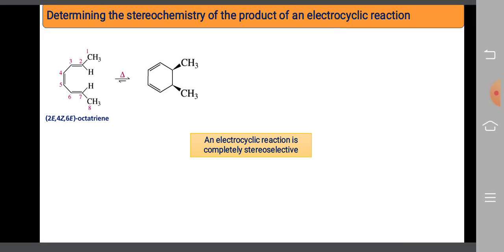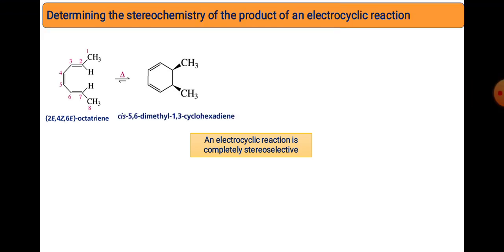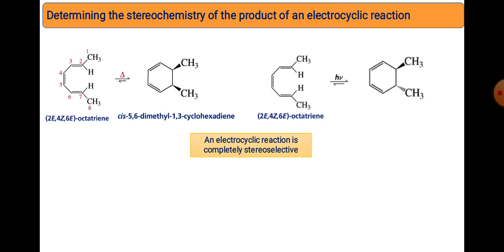And the name of the product is cis-5,6-dimethyl-1,3-cyclohexadiene. Now look, this same reactant, when treated with light, what will happen? In the case of the 6 pi electron system, photochemically a conrotatory process is allowed. Conrotatory means the methyls are up and down, that is trans, so they become trans. So you get this product, that is trans-5,6-dimethyl-1,3-cyclohexadiene.